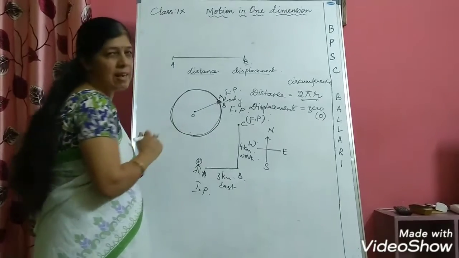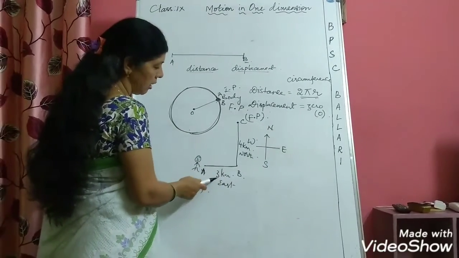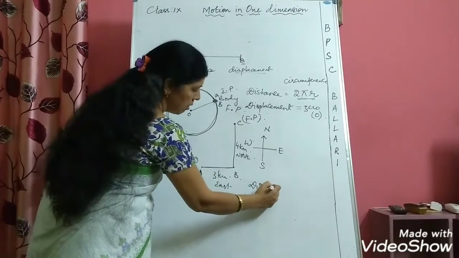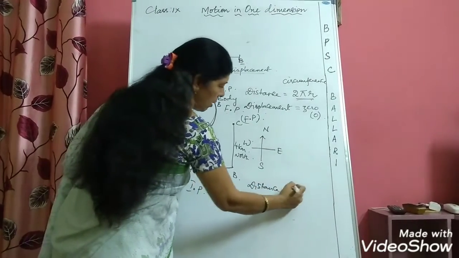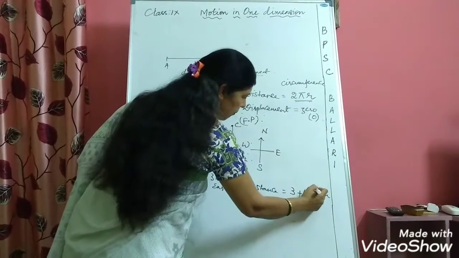Now what is the distance travelled by the man? The distance travelled by the man, you can just tell that it is 3 plus 4, 7 kilometers. Distance travelled will be equal to 3 plus 4, that is equal to 7 kilometers.